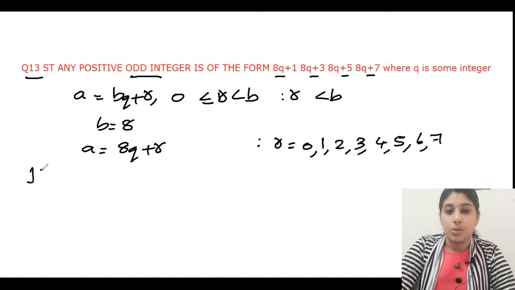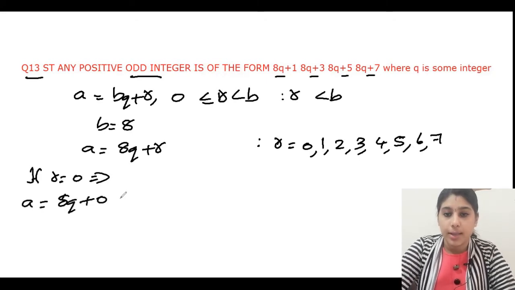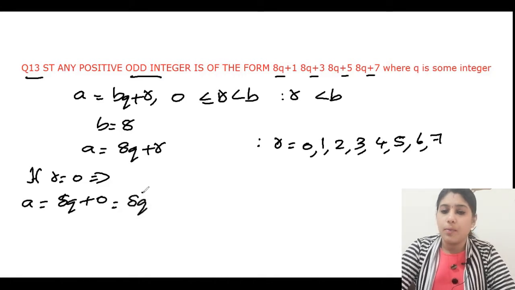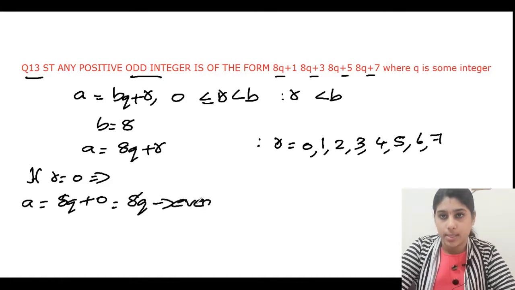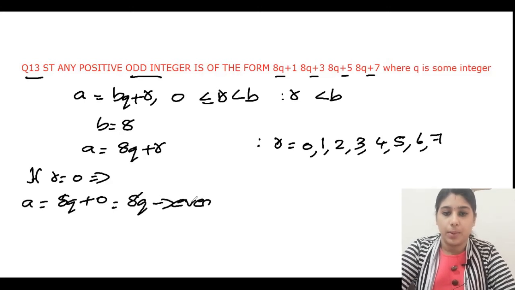Suppose r is equal to 0, we can substitute: a is equal to 8q plus 0. So it is actually 8q, so the value is always a multiple of 8. So we know that it can be even only. 8 into 7 is 56, 8 into 8 is 64, 8 into 9 is 72. Any number, we know that it is even only.